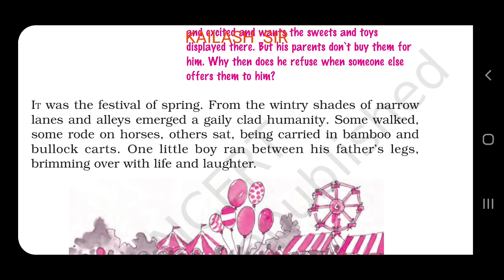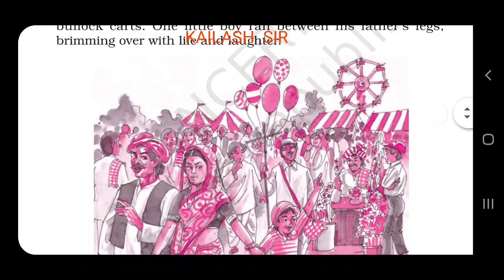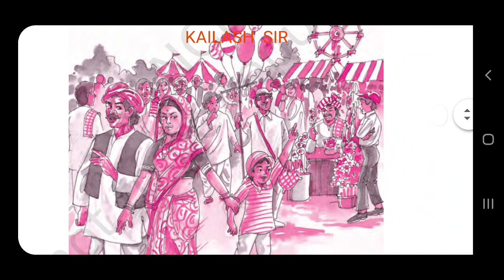This is how a small child's life is. I think you have understood till now. You can see the picture here, the given image: the boy, the child, the mother and father, the fair, the stalls, the crowd, many things you can see, the rides and everything.